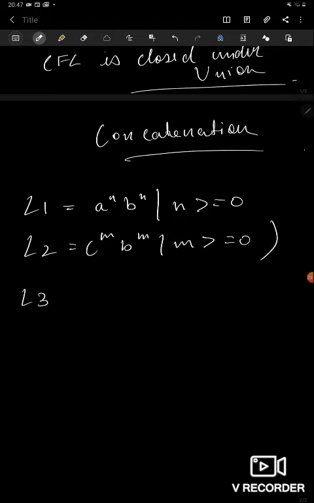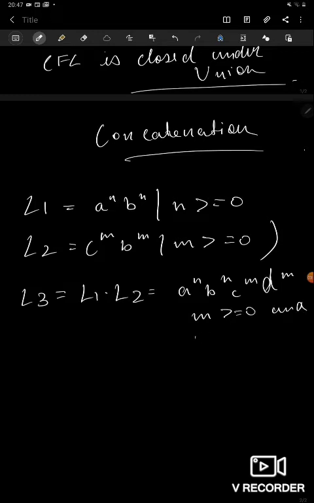and L3 is L1 dot L2, where a^n b^n c^m d^m, and m and n are greater than 0.